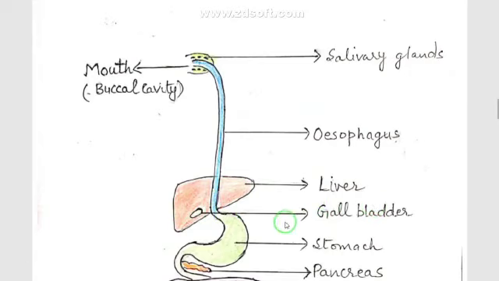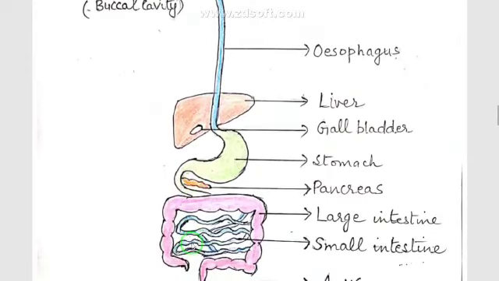Now from the stomach a coiled structure arises which is the small intestine, and at the junction of stomach and small intestine there is a special leaf-like organ known as pancreas. This pancreas is also an accessory gland which helps in digestion.